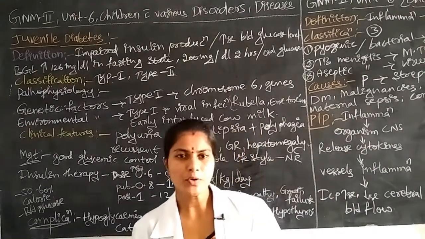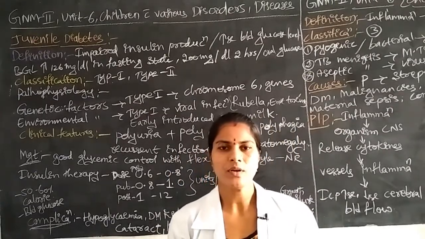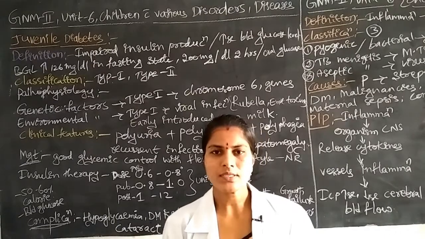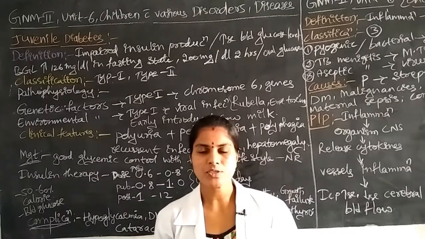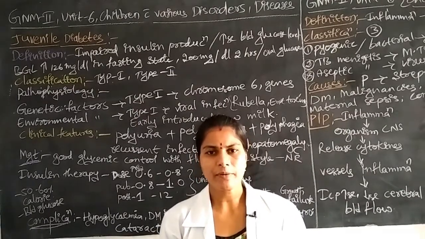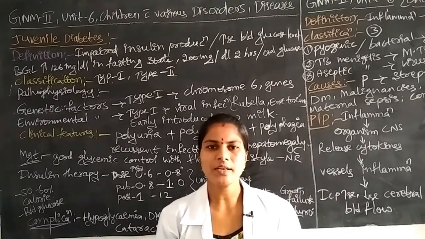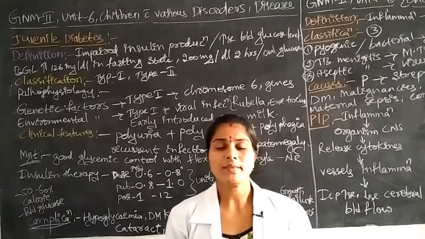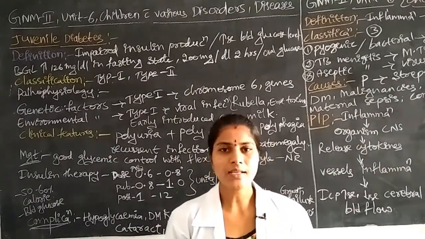What is meant by neuropathy? The nervous system has neurons, nerves, and in neuropathy the neurons do not perform their function; the function is impaired. What is the function of nerves? Nerve impulses. The brain gives impulses to the affected part, and from the affected part impulses are sent to the brain. That means sensory function, sensory neurons, sensory nerves, and motor function, motor neurons. These functions are completely impaired due to juvenile diabetes in the children.